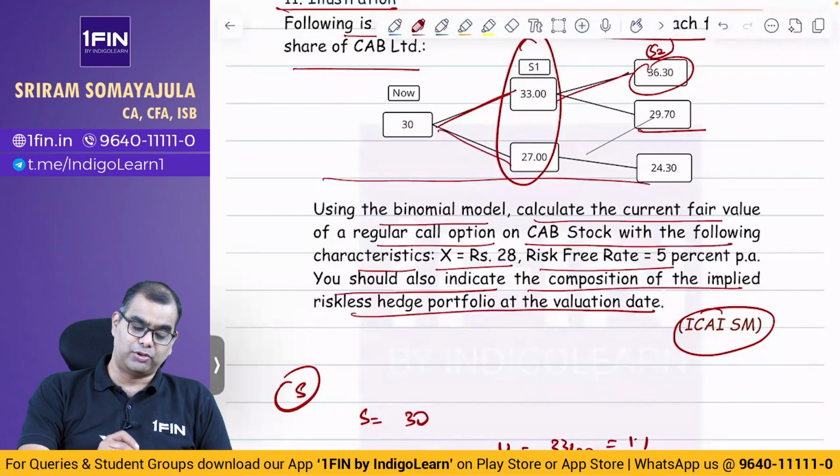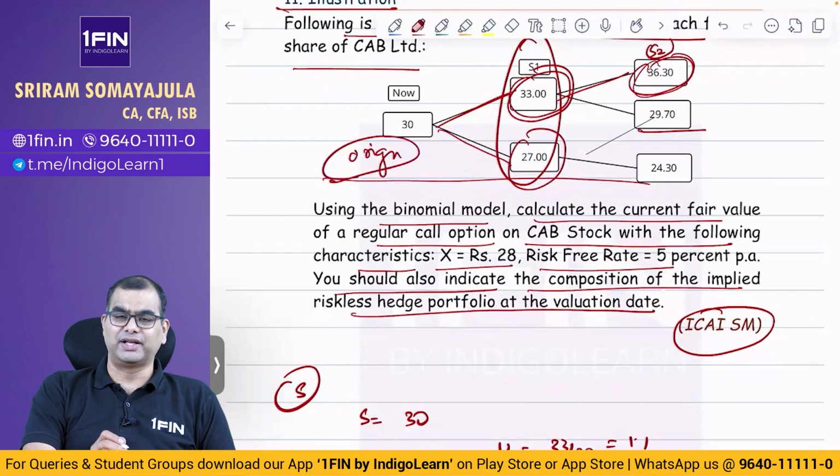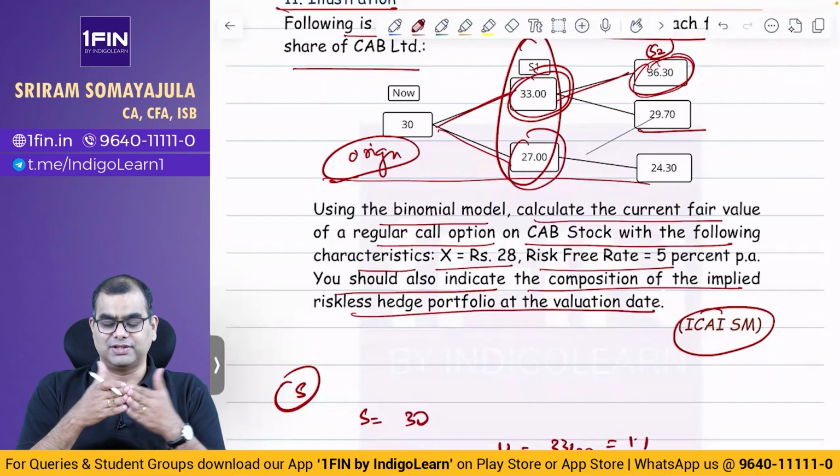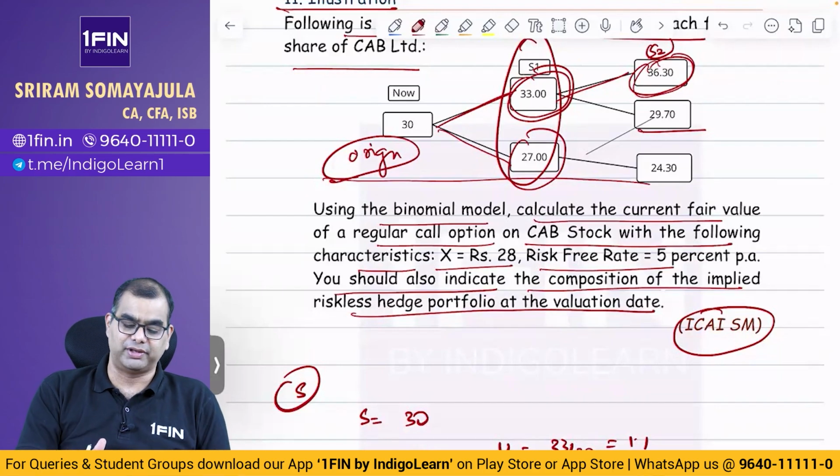So there is another thing. Each of these are known as nodes. At every point where there is a price is known as a node, and this is known as the origin. Even if they ask some questions, don't get confused. What is the price of the option at each node? If such questions come, you should not get unnecessarily tense. What is a node? The place where 2 things join, that's all. Other than that, there is nothing big about it.